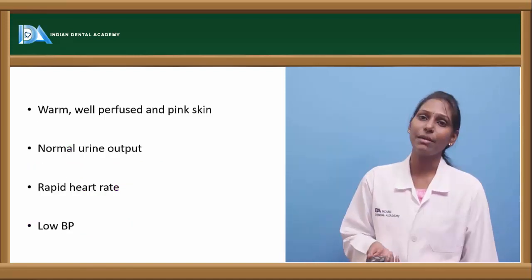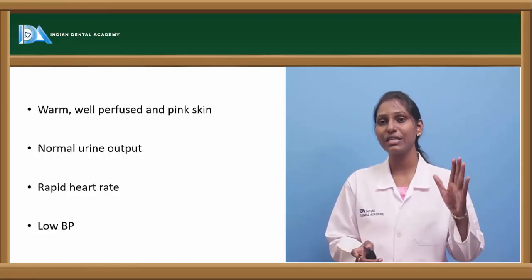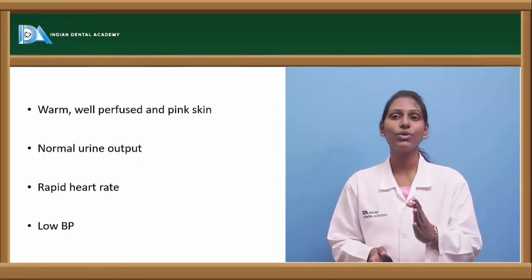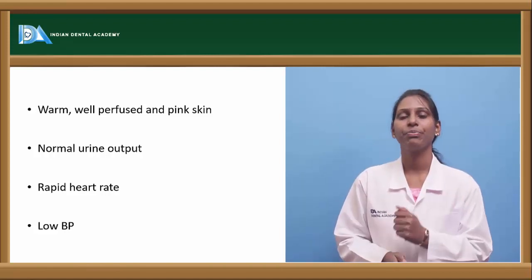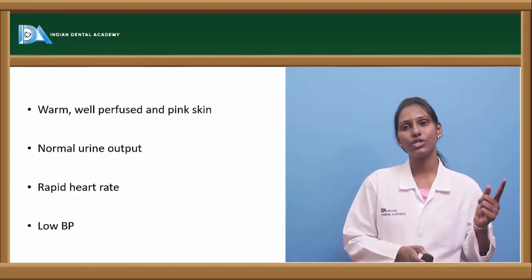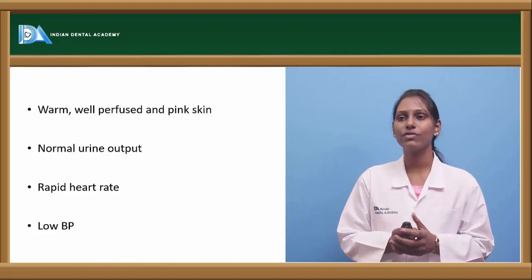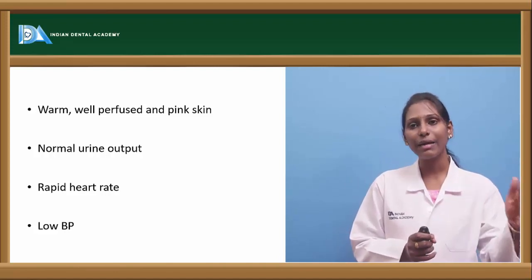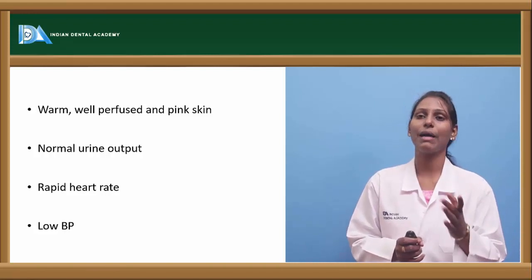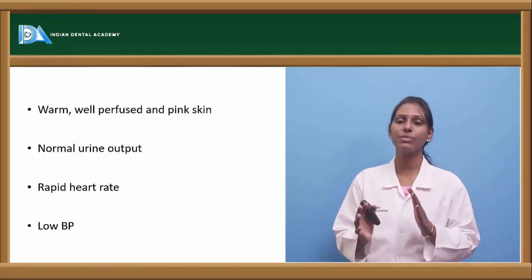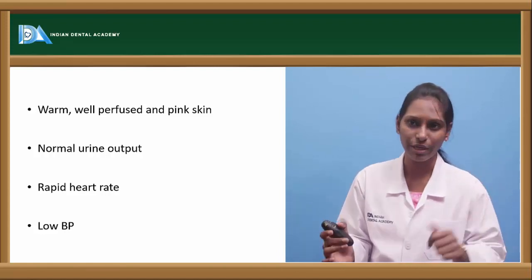Now, how does the patient appear in case of neurogenic shock? Remember, in all kinds of shock, usually the patient is cold and clammy, whereas in neurogenic shock, because there is no blood loss, usually the patient is warm. And again in septic shock also, you can see a patient who is warm, well perfused and usually with pink skin. However, in hypovolemic or other types of shock, patients are usually cold, clammy and pale. Remember, this is the difference between neurogenic shock and other types of shock such as hypovolemic shock.